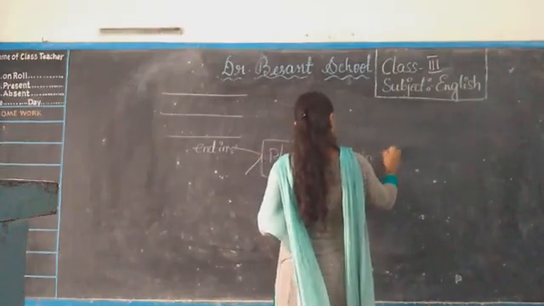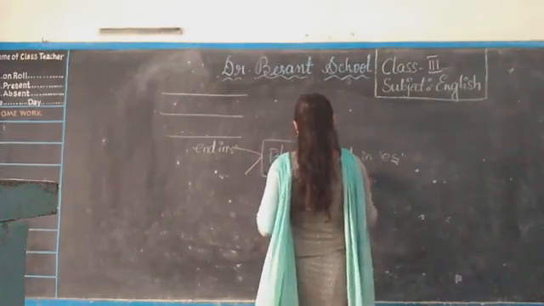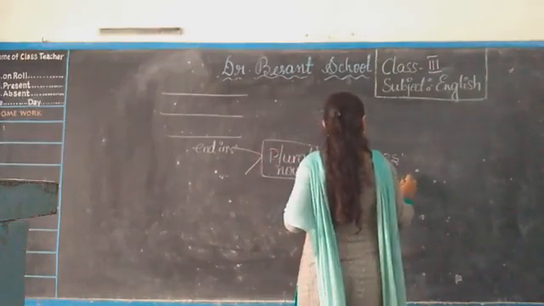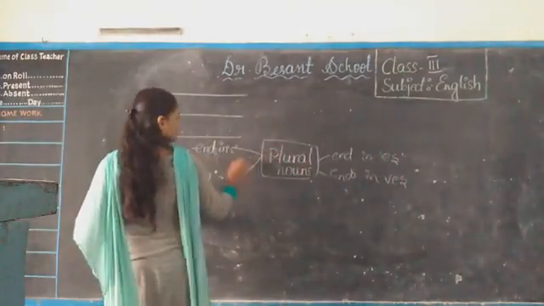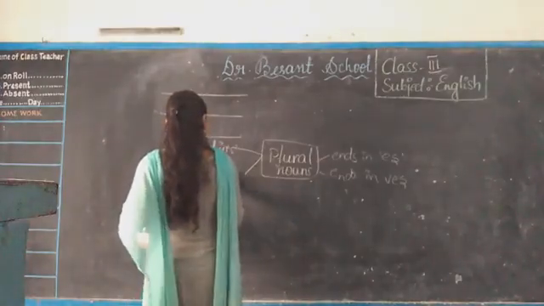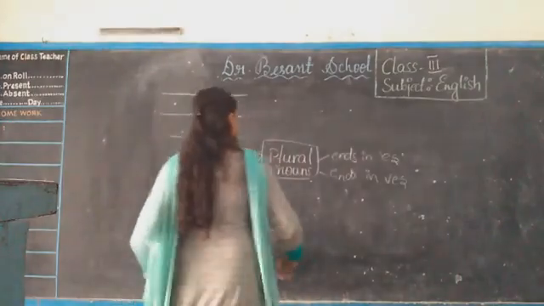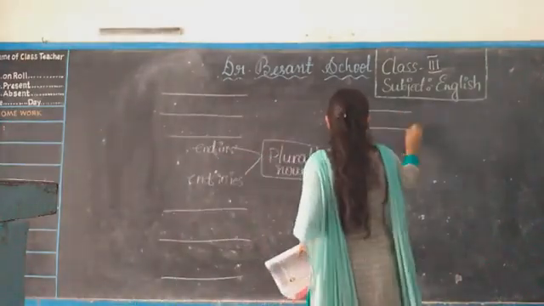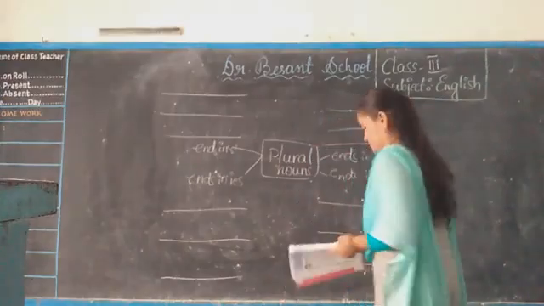End in es. Ends in ves. Ends in ies. 1, 2, 3.